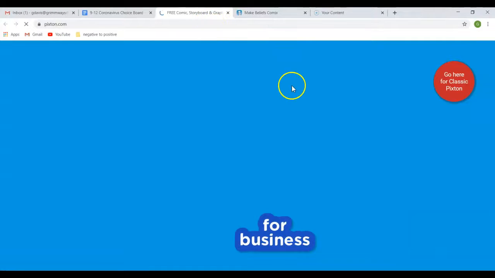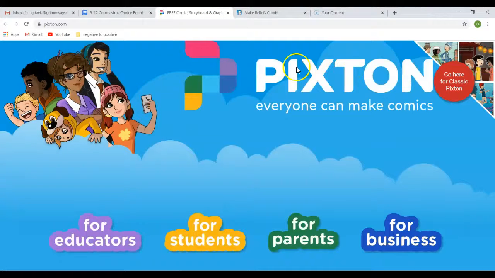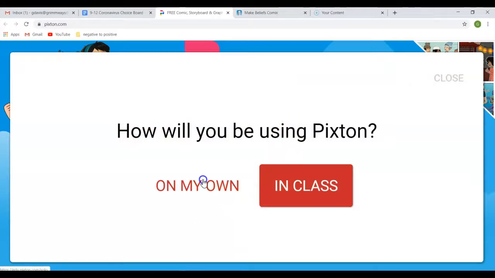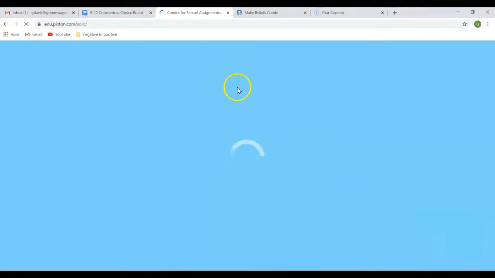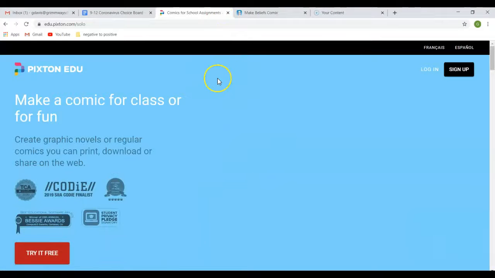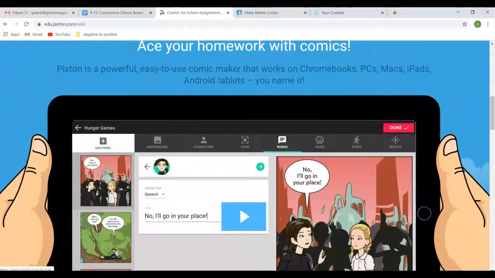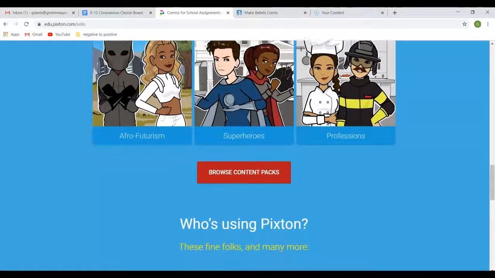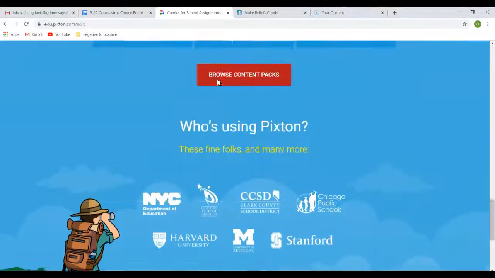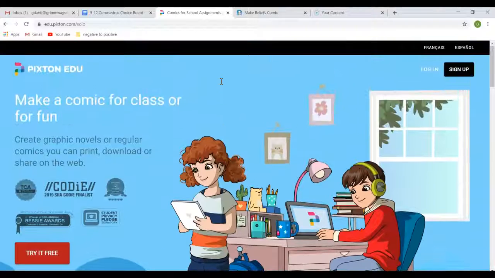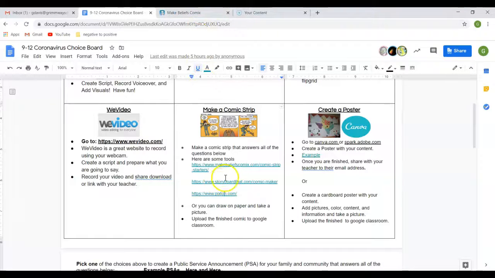Here's the third one, Pixton. And so here's another one you can do for educators, for students. So you guys would click on students, on my own. Okay. And then it brings you to some different options on what you can do. So also guys, you can click on something maybe you aren't really sure, and I guarantee if you went on YouTube and put tutorial on how to use Pixton comic website, there's probably something on there for you guys. So there's that.